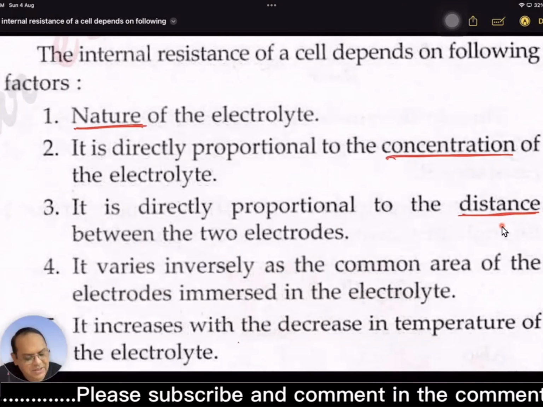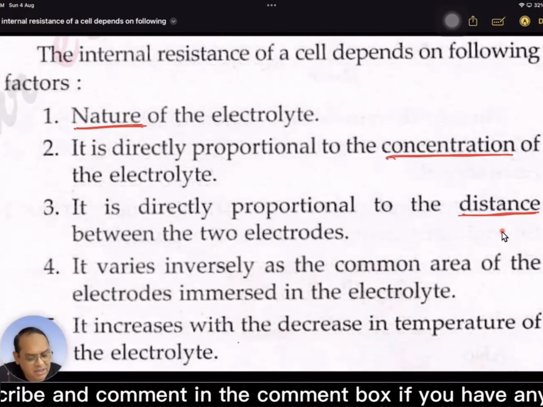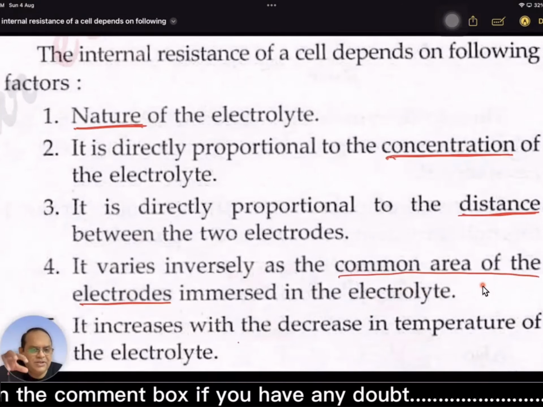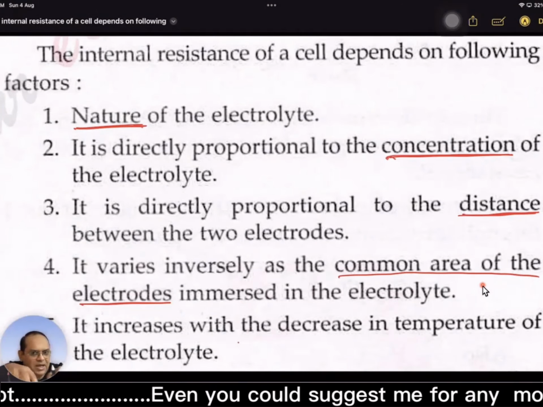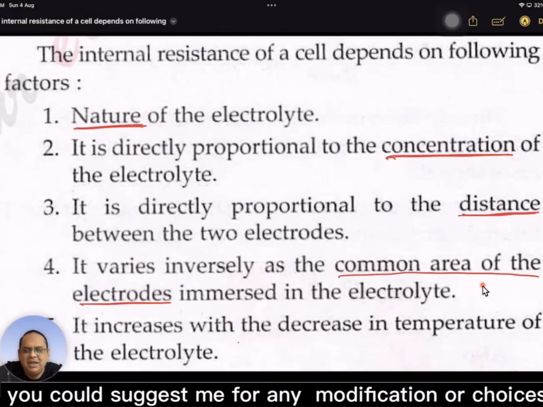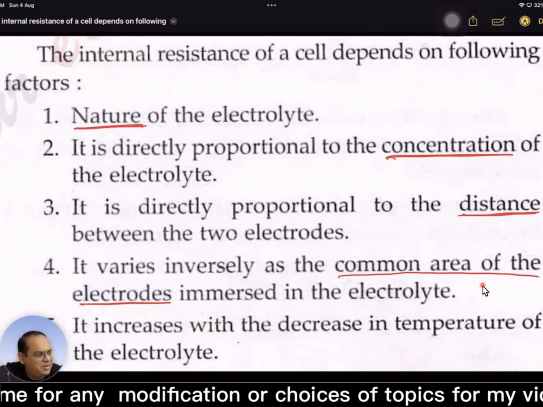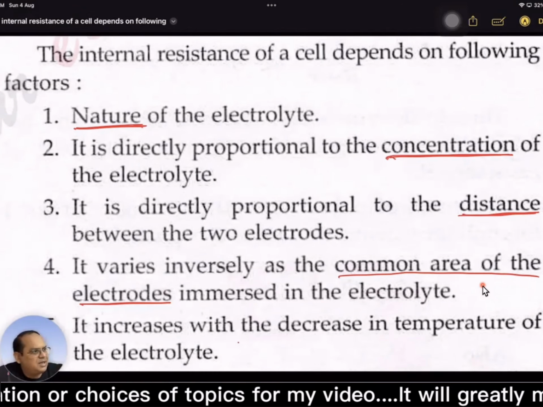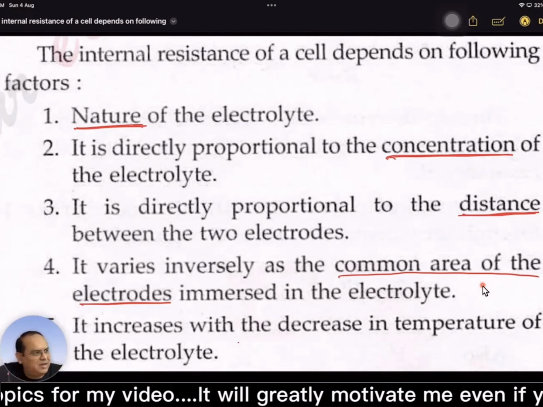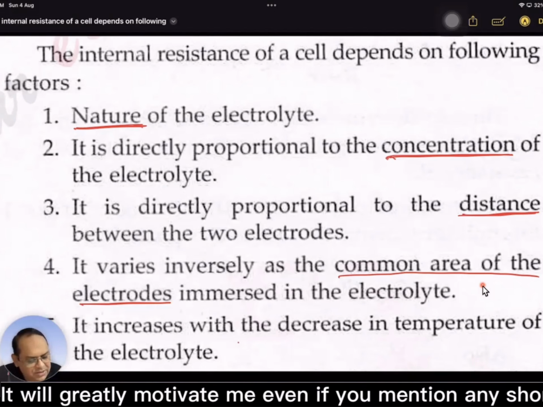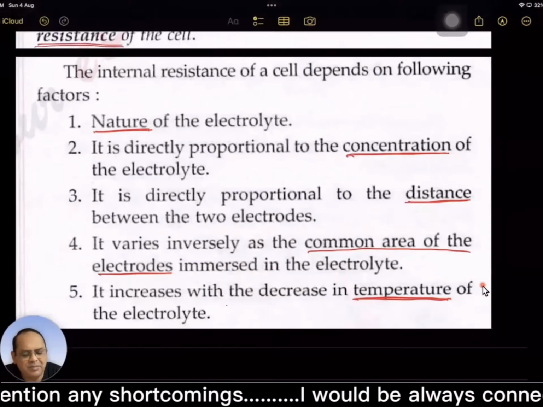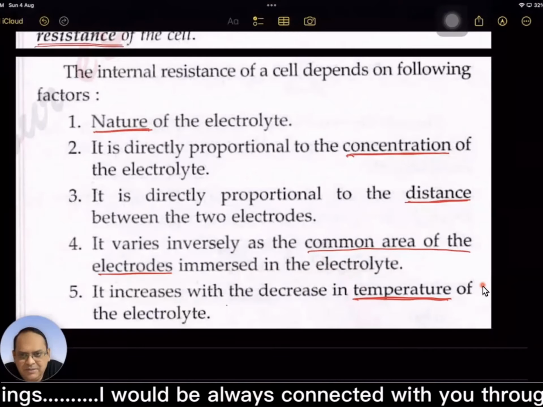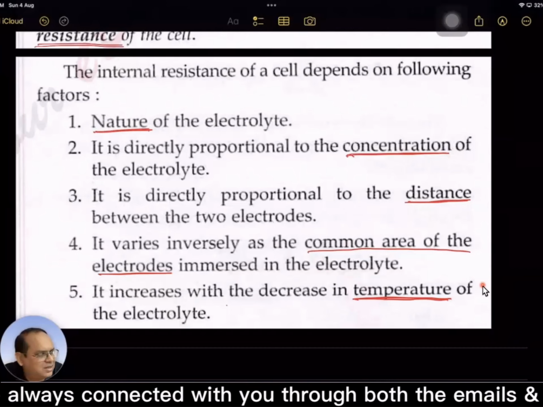It varies inversely as the common area of the electrodes. Electrolytic solution में जो electrodes immersed रहते हैं उनका जो common area है, एक कैथोड या एनोड में से एक का ज्यादा पार्ट immersed है, दूसरे का कम हिस्सा, तो that doesn't matter कि वो ज्यादा वाला माना जाएगा. Common area of the electrode immersed in the electrolyte. It increases with the decrease in temperature of the electrolyte. Basically, these things are discussed and taught in chemistry.